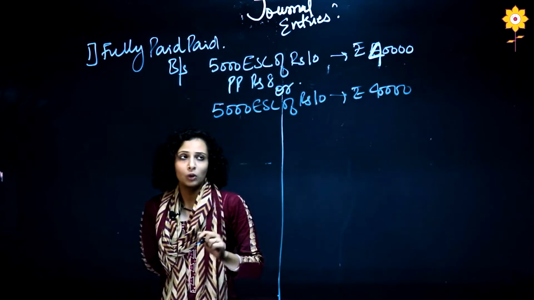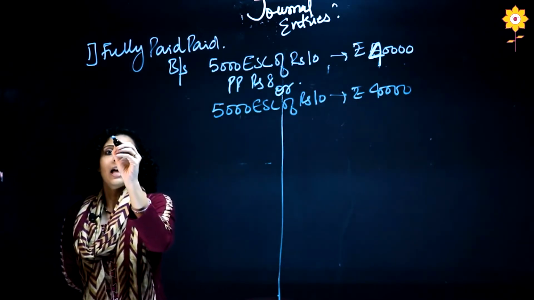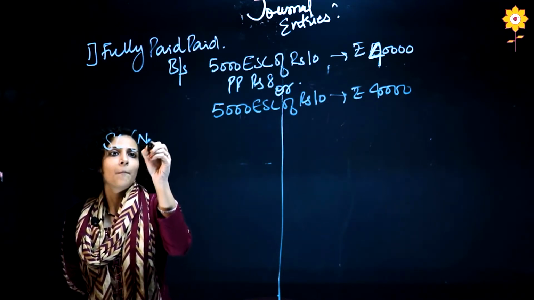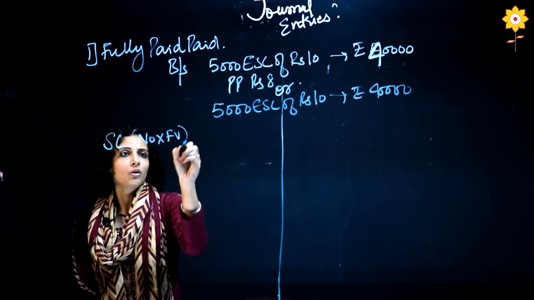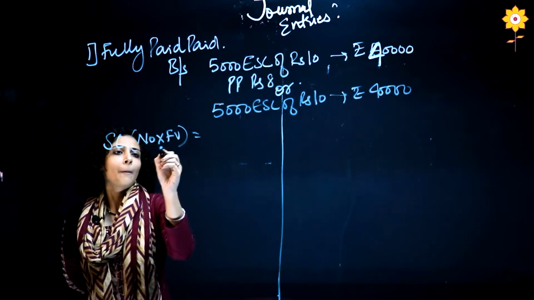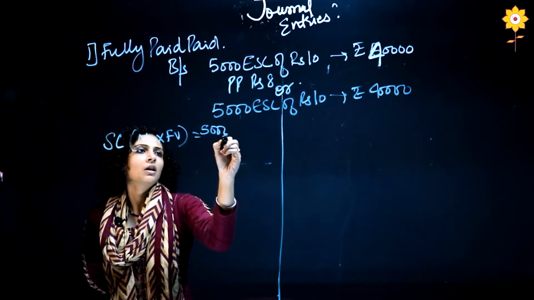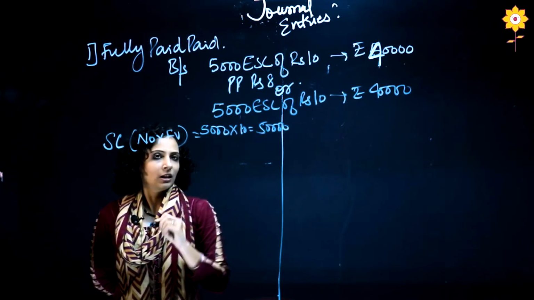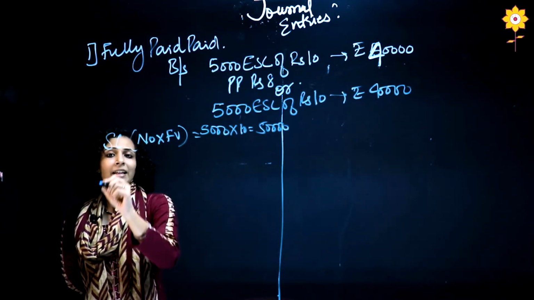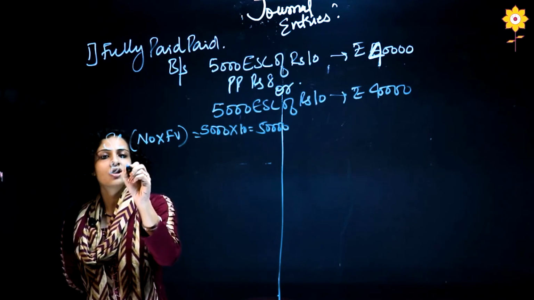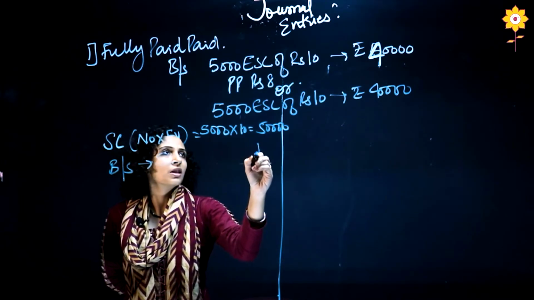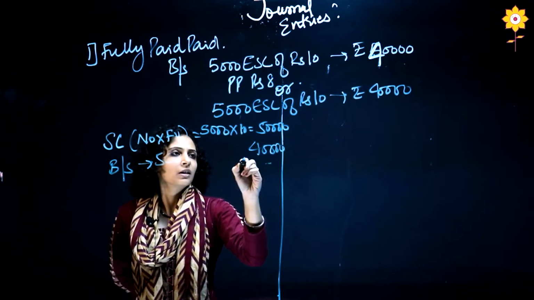So for the first working note you have to make share capital, that is number into face value. That should be 5,000 into 10 in both situations, which will be 50,000. Then as per the balance sheet, the share capital value, which is here, is 40,000.